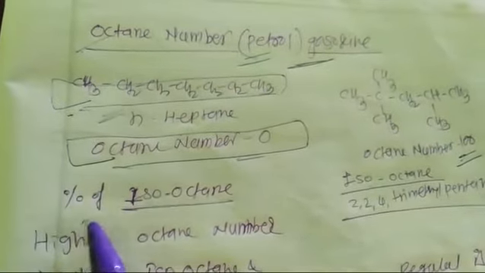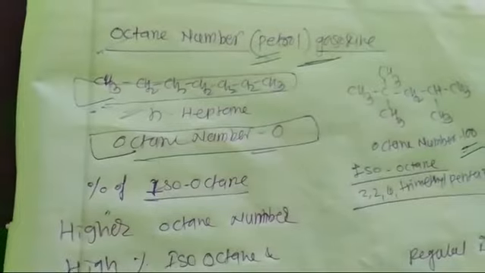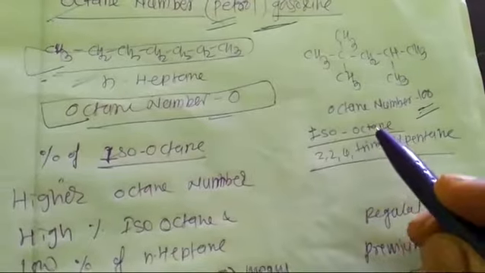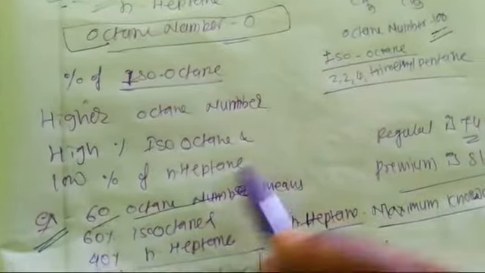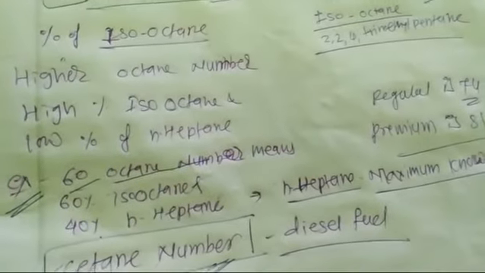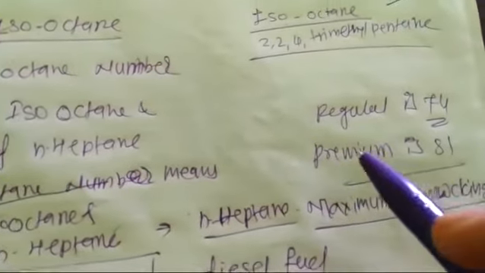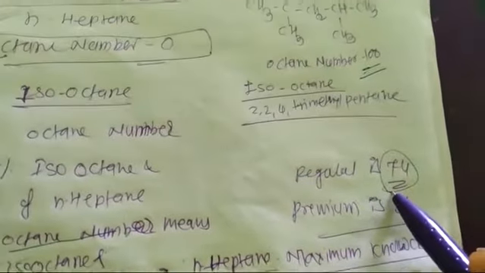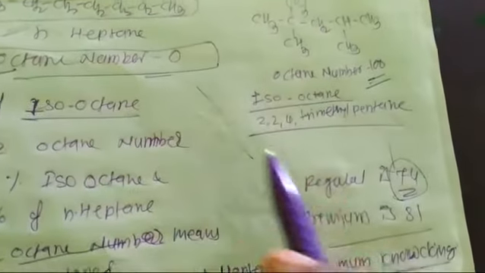In the octane number we denote the percentage of isooctane. So if the octane number is 60, it means 60% isooctane and 40% n-heptane. In regular petrol, it is 74 octane number, which means 74% isooctane and the remainder n-heptane.